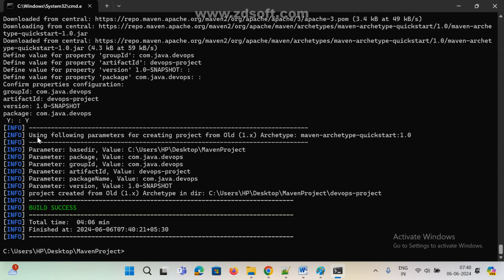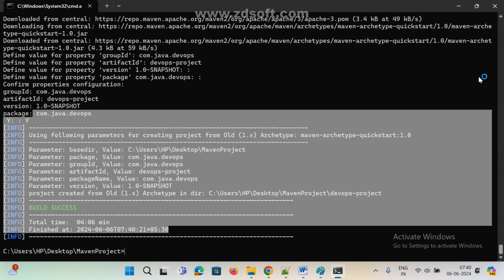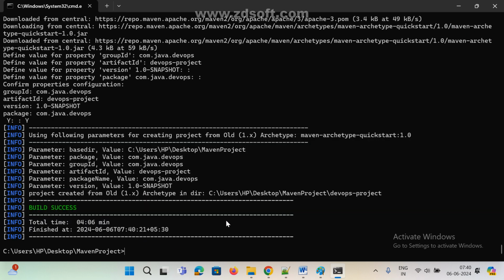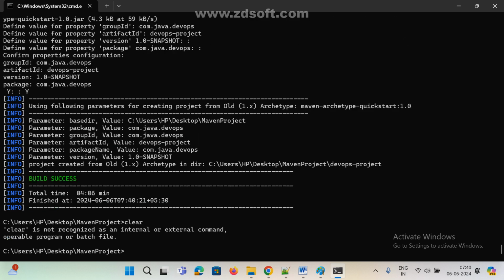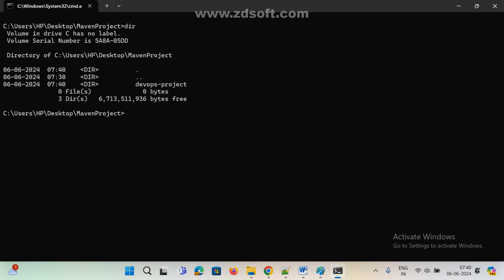Now see here, build success, total time. See how much time, finish time, everything we can see. Now the project is created. Now check it. How to see whether the project is really created or not? Use dir, not cls, dir. Dir means earlier we could not see this one, now we can see this project name. See, devops-project. Now if you go inside the project, cd devops-project.